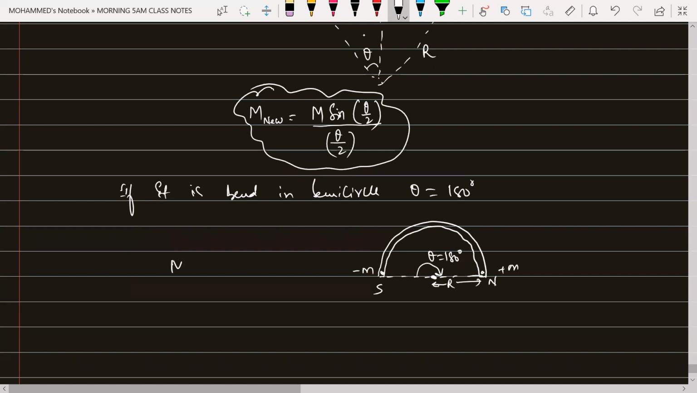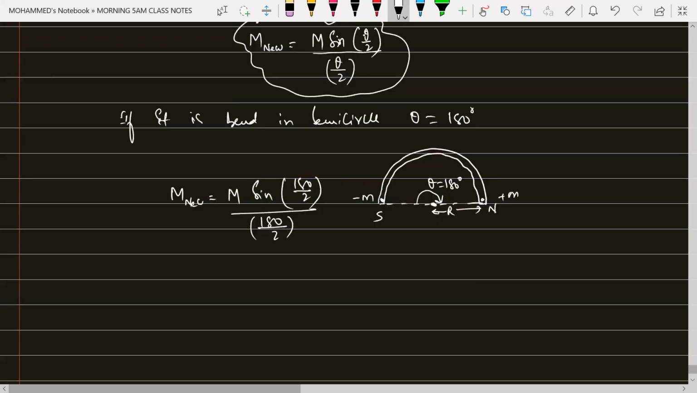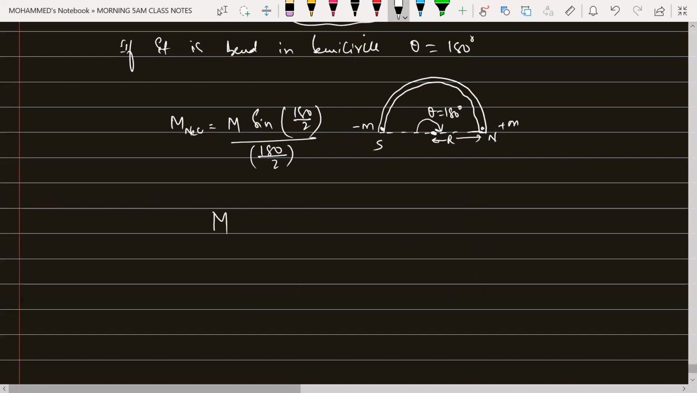So magnetic moment will become how much for me? New magnetic moment M' is equal to capital M into sine of theta by 2, that is 180 divided by 2, divided by 180 divided by 2. Okay, so first I'm taking in terms of radians so that the answer will come easily. So M' will be equal to M into sine of 90 degrees divided by, this will become how much, beta? Theta by 2 means this will become pi by 2.